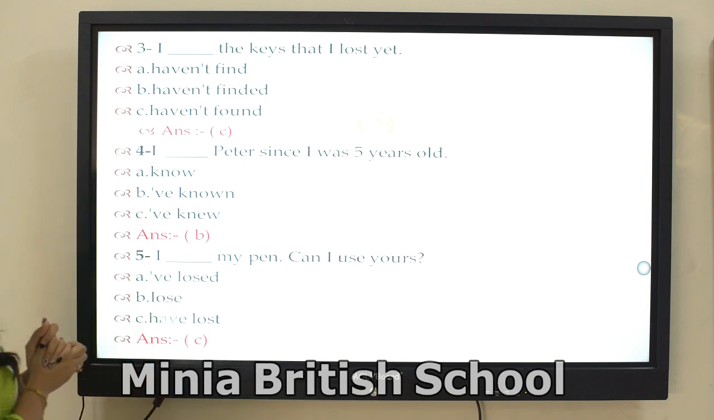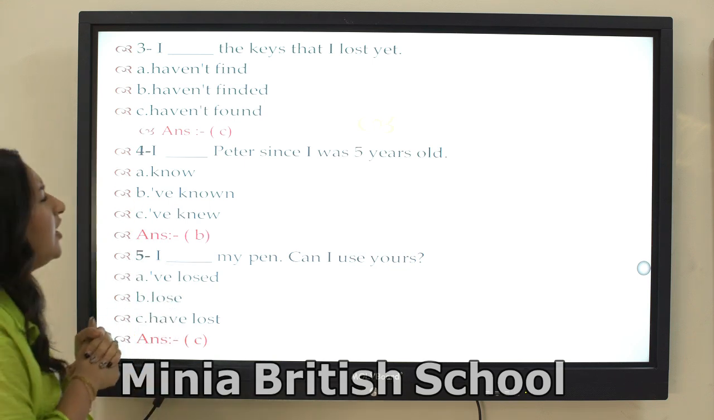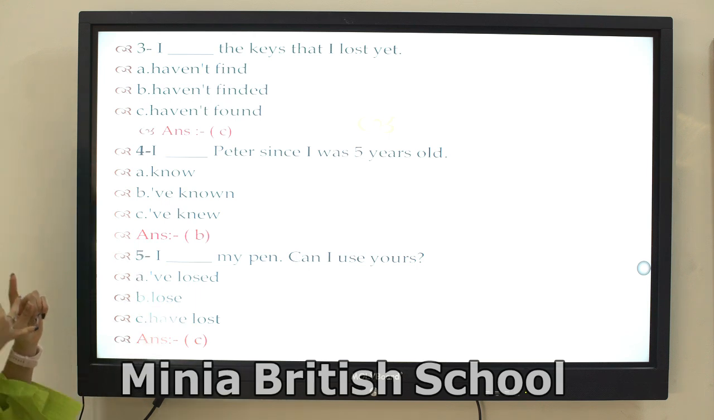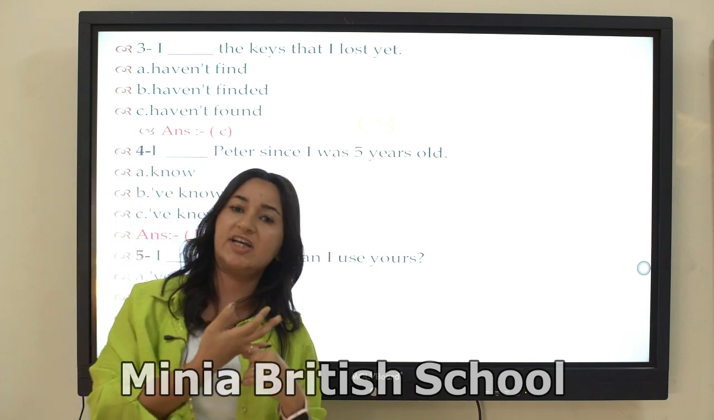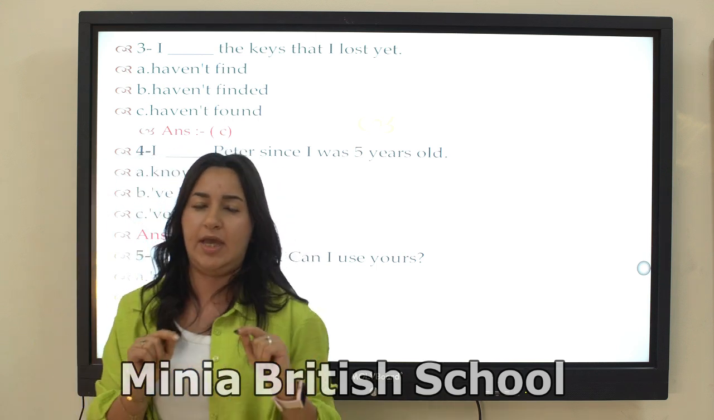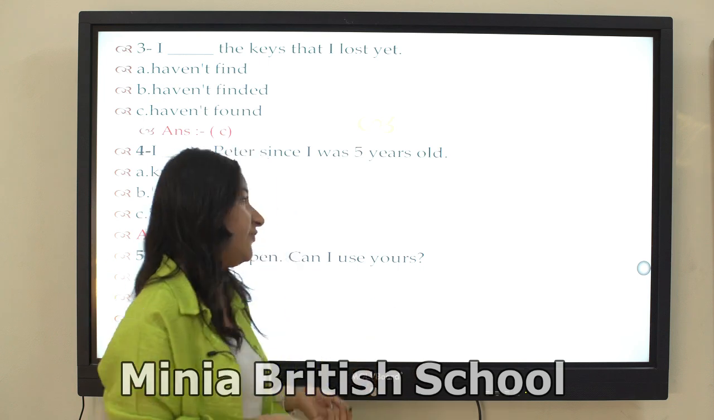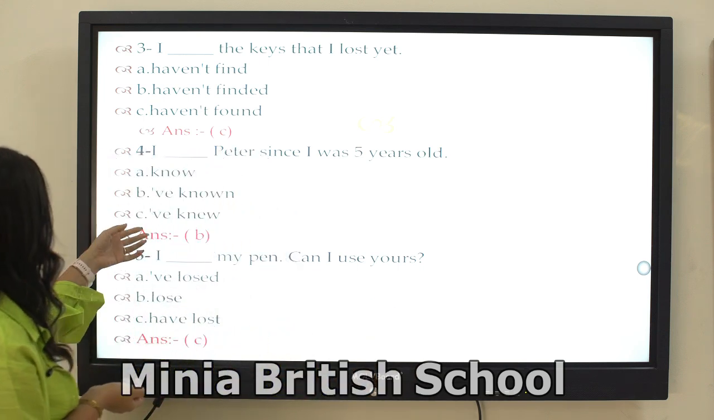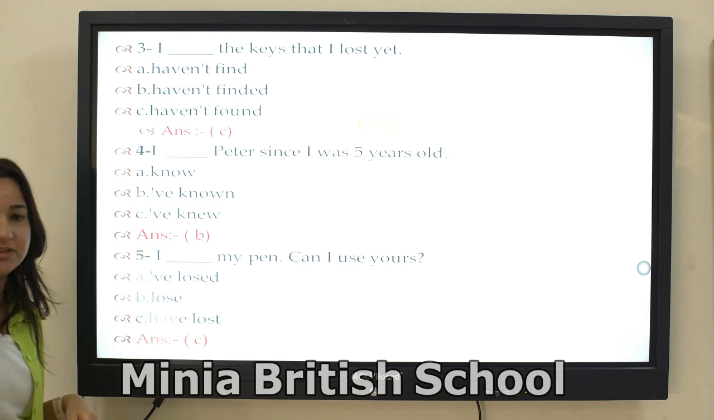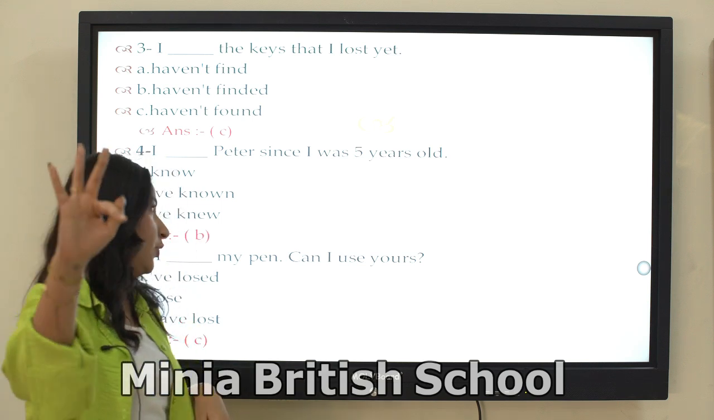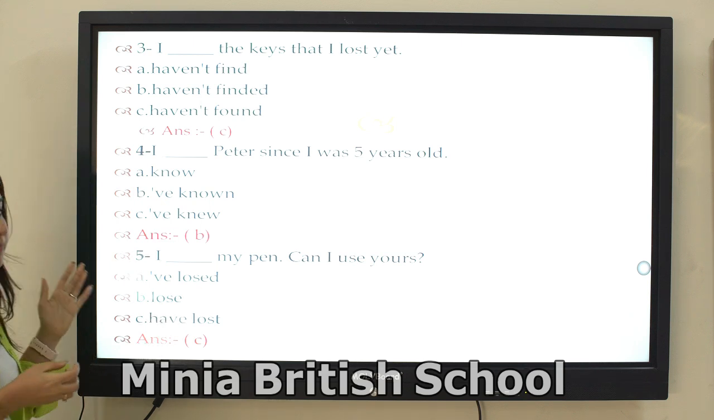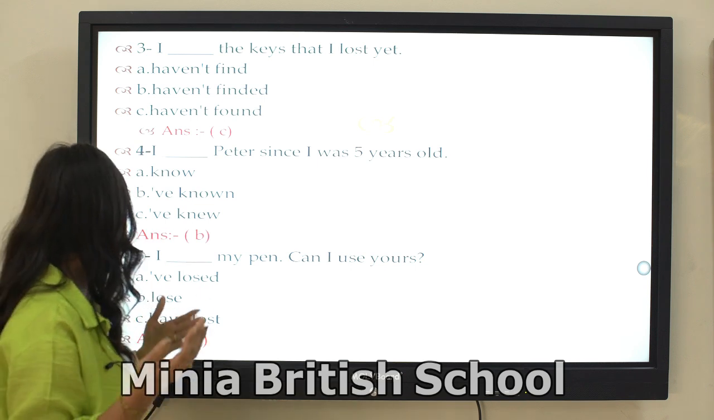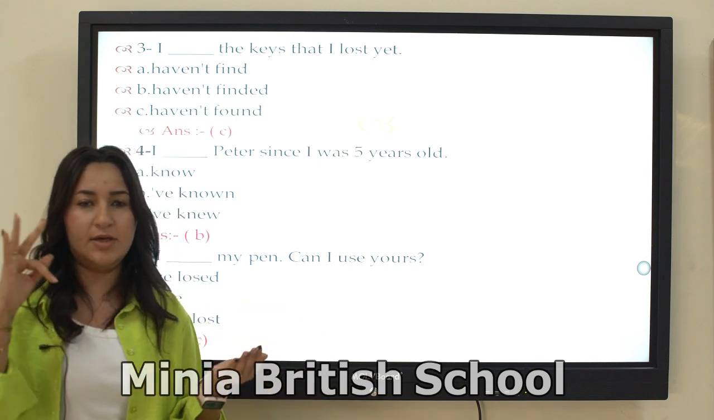Number 4, I have known Peter since I was 5 years old. Know, have known, have knew? Okay, don't forget we have the contraction of have, apostrophe ve, and the contraction of has, apostrophe s. So exactly, it will be have known, because known is the third form of know. That's right. Number 5, I have lost my pen. Can I use yours? Okay, exactly it will be have lost, as we said before. I have, then the third form.